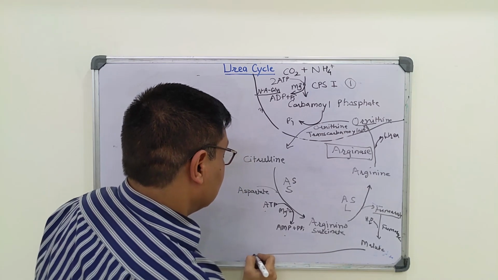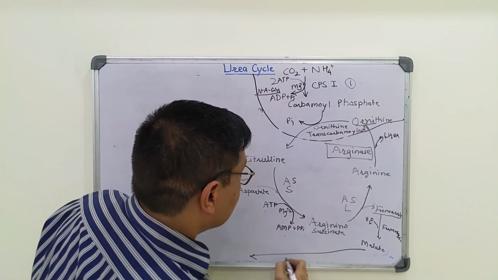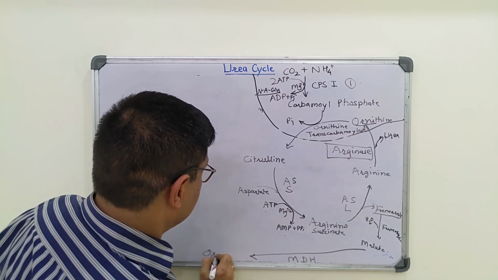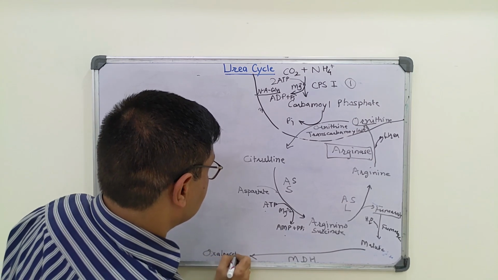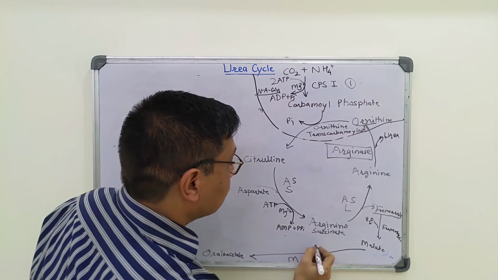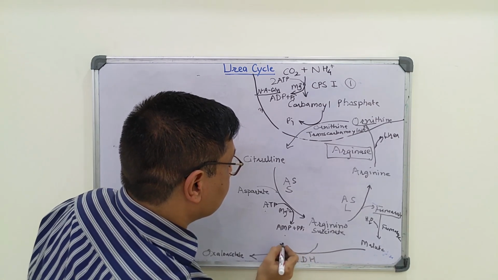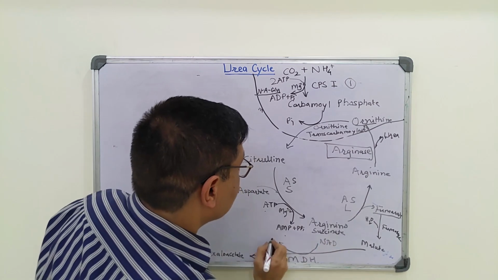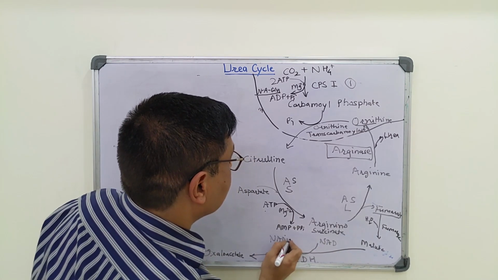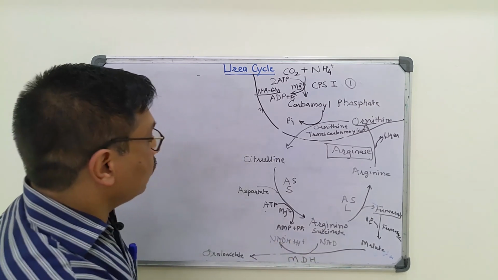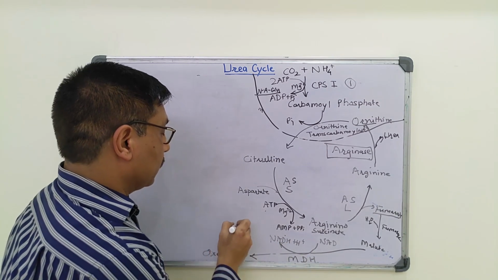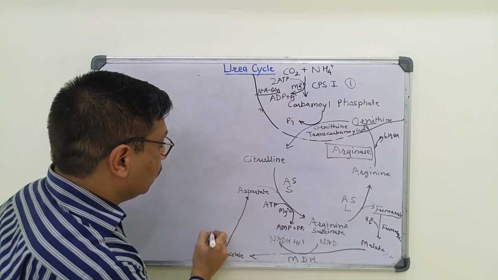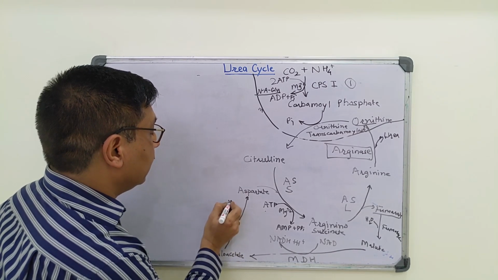Malate is acted upon by malate dehydrogenase to form oxaloacetate. Malate dehydrogenase leads to reduction of NAD to NADH plus H+. And this oxaloacetate can synthesize aspartate with the help of glutamate.